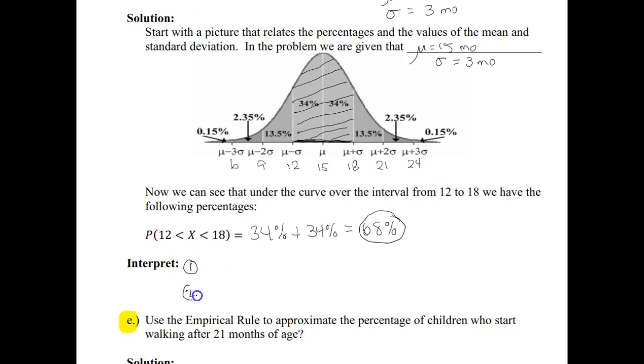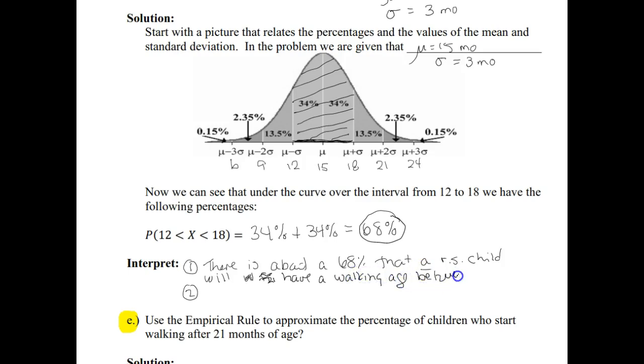So if we were to interpret this, we can interpret this two ways, either for an individual or as a percentage of all. So we can either say that there is about a 68% chance that a randomly selected child will have a walking age between 12 and 18 months.